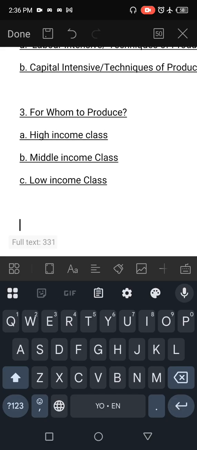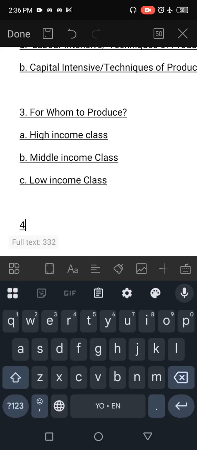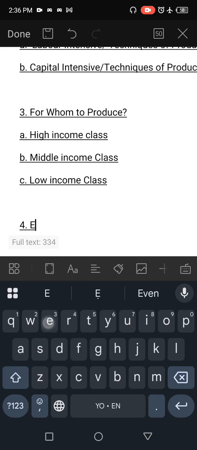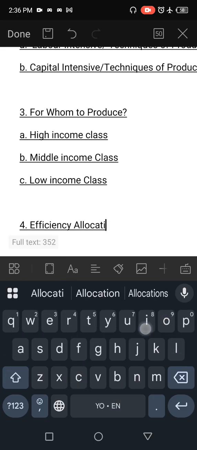And number four question that comes as a problem is efficient allocation of resources. Efficient allocation of resources. What does this mean?